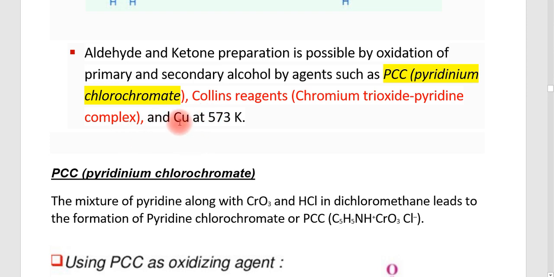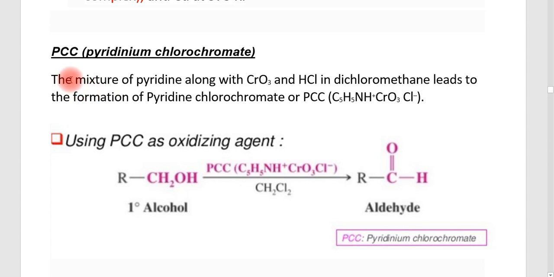And the other one is that it is oxidized in the presence of a catalyst, that is copper at 573 Kelvin. Anyway, we can see what PCC, pyridinium chlorochromate, is. It is a mixture of pyridine along with CrO3 and HCl in dichloromethane, which leads to the formation of pyridinium chlorochromate or PCC. Here it is given how the PCC is formed, and its molecular formula is given as C5H5NH+ CrO3Cl-.